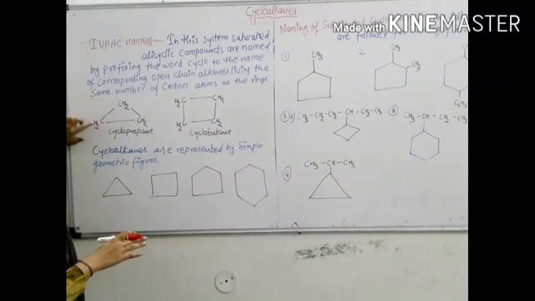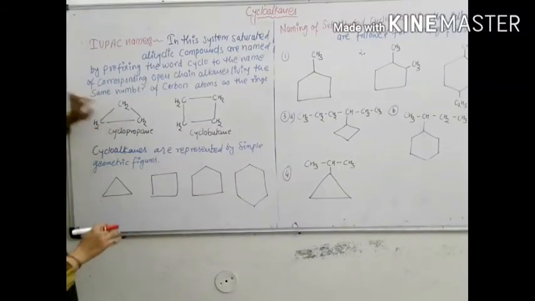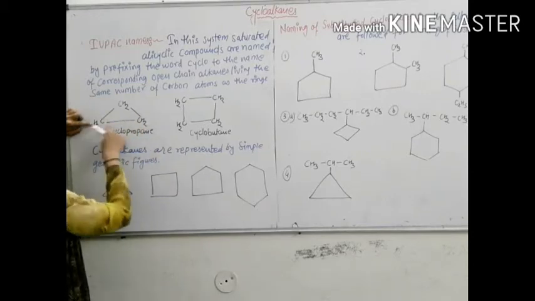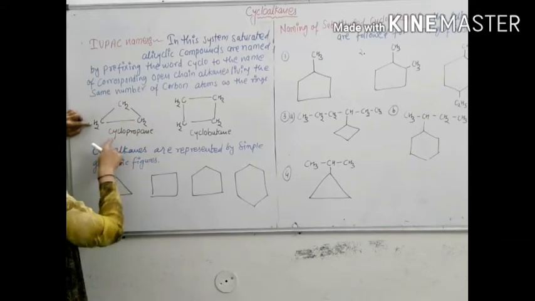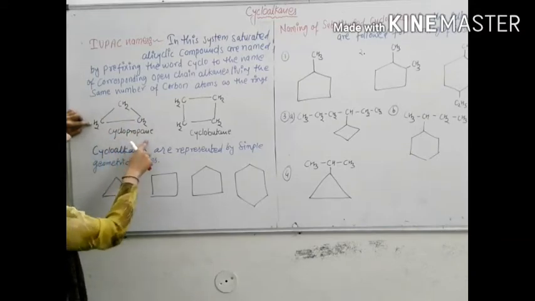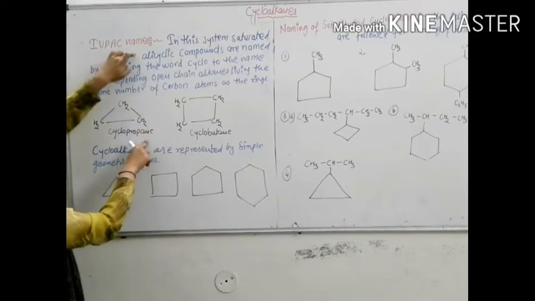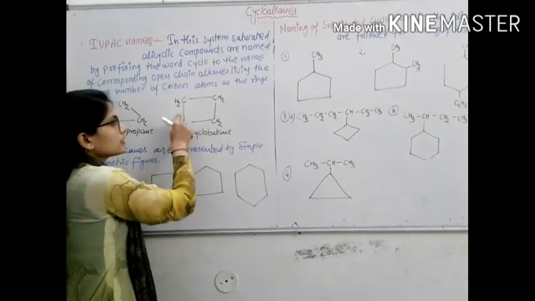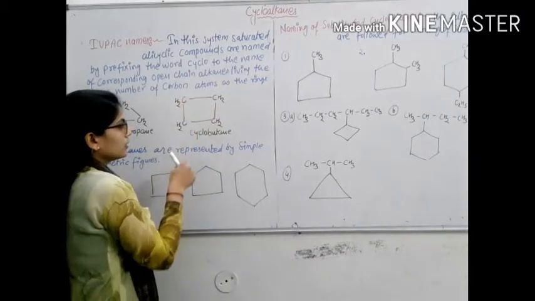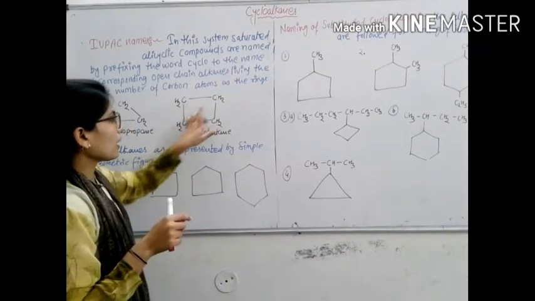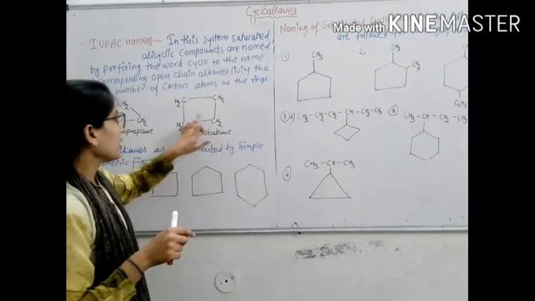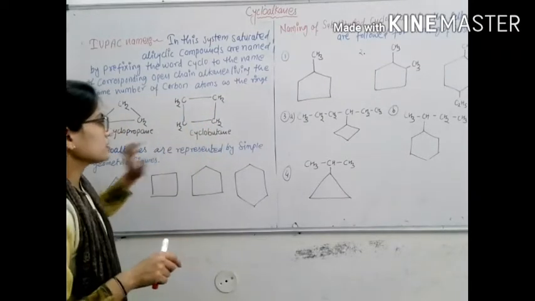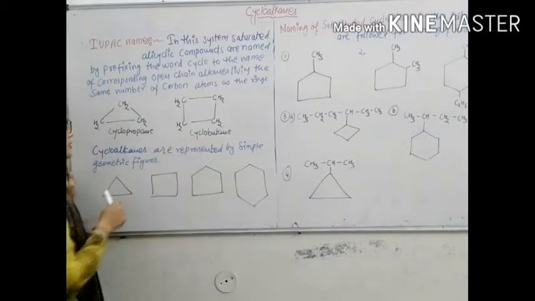There are 3 carbon atoms and 6 hydrogen atoms in this ring, so it is a cyclic structure known as cyclopropane in the IUPAC system. Second is a 4-member ring with 4 carbon atoms and 8 hydrogen atoms, so it is known as cyclobutane.